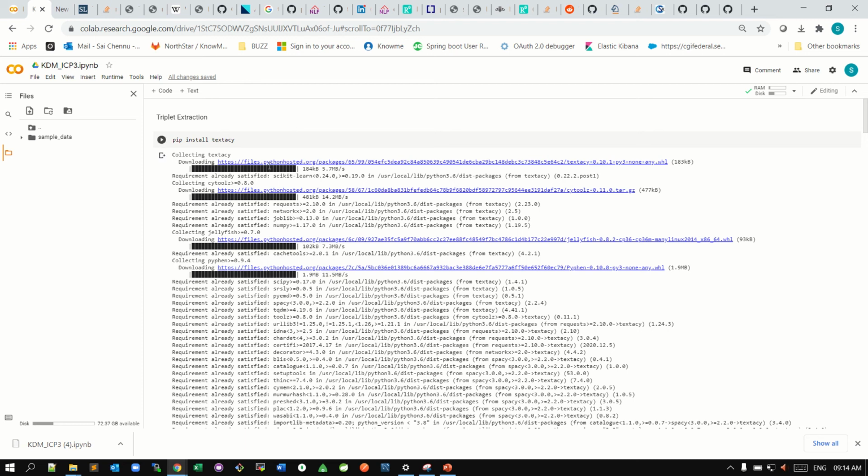Today, we're going to discuss KDM ICP3. Today our main agenda is information extraction. Data is very important in the current era. We need to extract meaningful information from unstructured data. For this, we have different types of extractions.